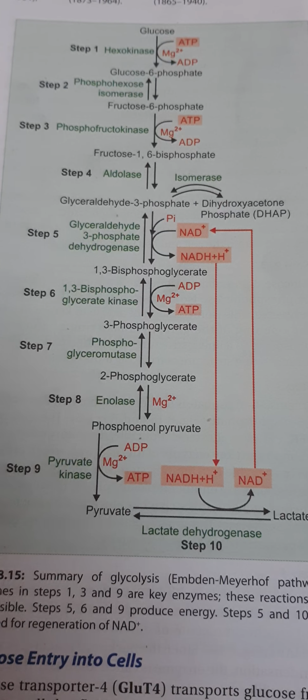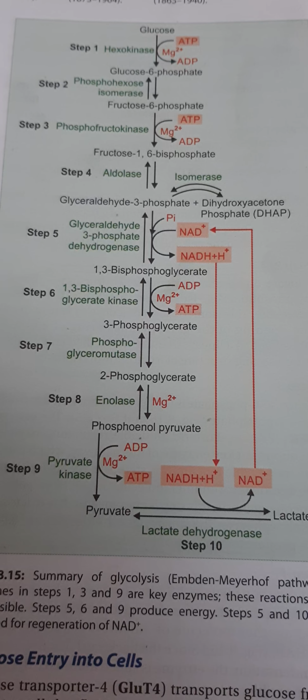In the case of aerobic respiration, this NADH plus H plus will be taken into the mitochondria by the malate aspartate shuttle. From 1 NADH plus H plus we will get 2.5 ATP. As there are 2 glyceraldehyde 3-phosphate from 1 glucose molecule, we will get 2 into 2.5, that is 5 ATP. This 1,3-bisphosphoglycerate will be converted into 3-phosphoglycerate.